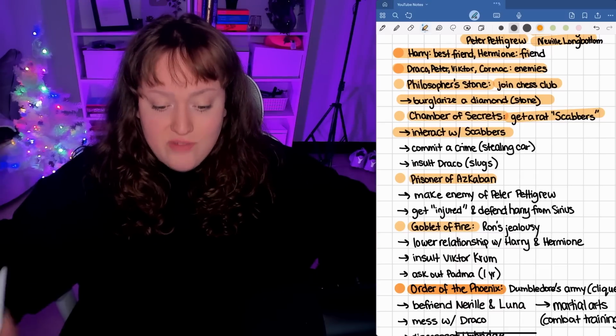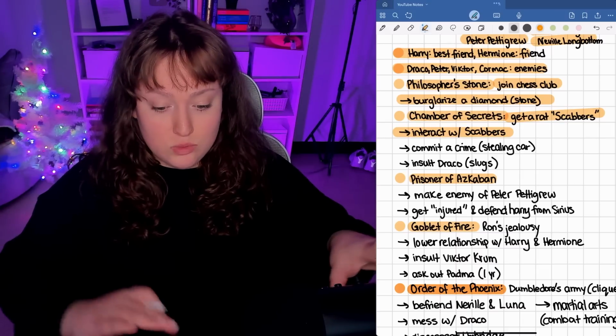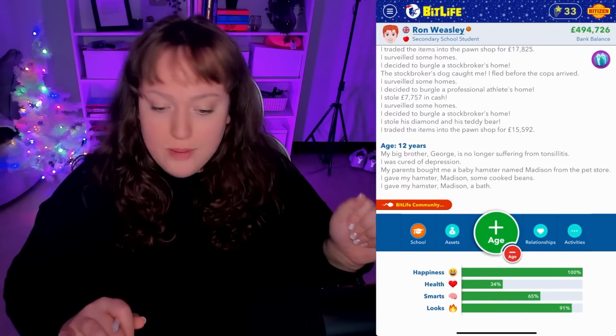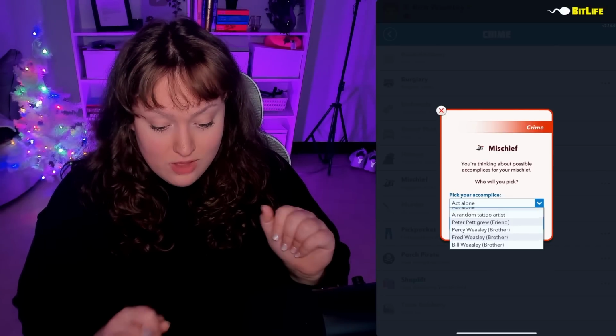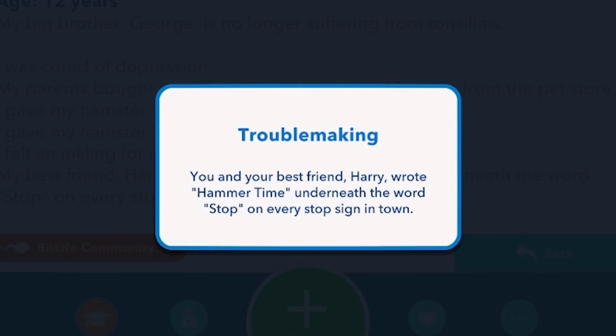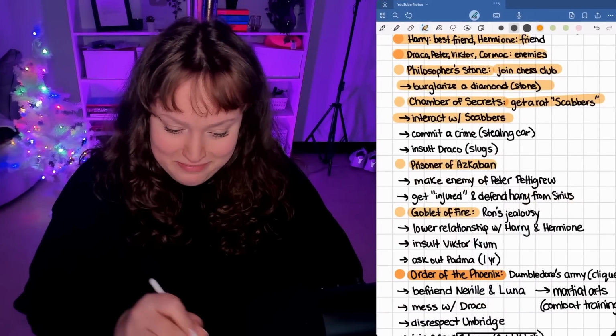Okay, so now we have to steal the car that we basically pick up Harry with because we missed the train. So let's commit some crimes. Let's do some mischief with Harry specifically, actually. That's actually perfect. Sorry, the Harry Potter accent comes out of me. No, it's you. Do some mischief with Harry. You and your best friend Harry wrote hammer time underneath the word stop. Okay. Did some burglary with Harry.